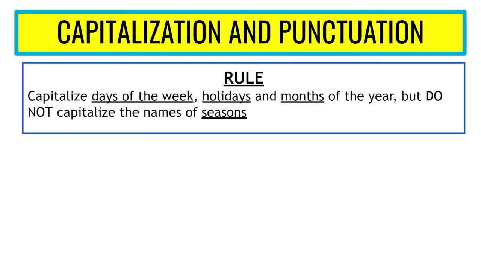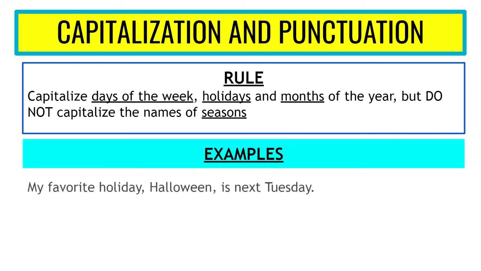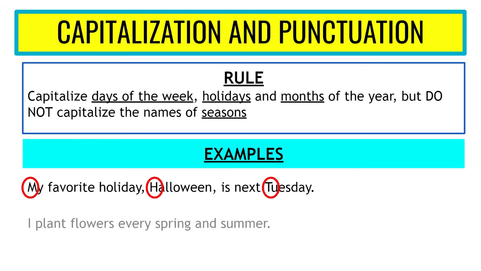The next rule is capitalize days of the week, holidays, and months of the year, but do not capitalize the names of seasons. So this is pretty straightforward. "My favorite holiday, Halloween, is next Tuesday." Again, M is a capital M because it's the beginning of a sentence. The H in Halloween is the name of a special day or a holiday, and so that is a capital H. And Tuesday is the day of a week, so it is a capital T.